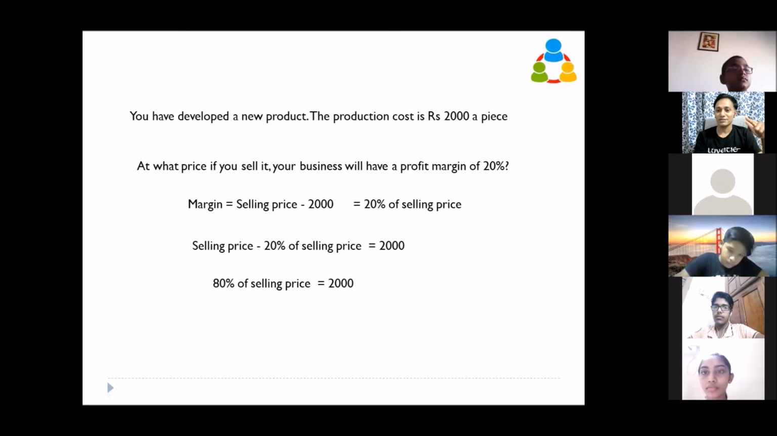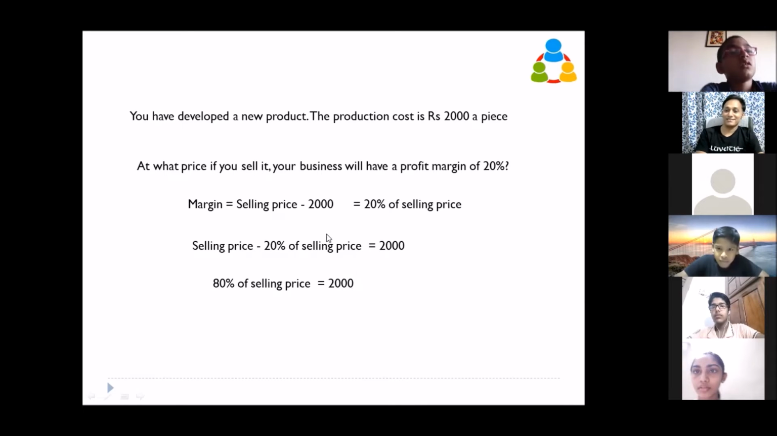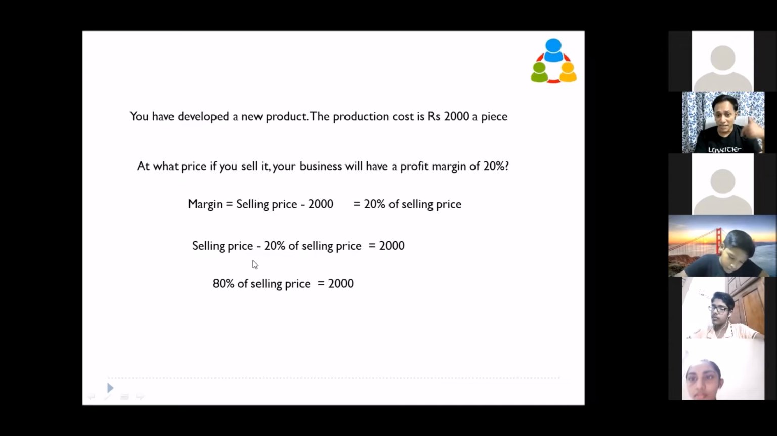Where you got it wrong is you took 20% of 2000. So you got 20% of 2000 is 400. So you said, okay, we will sell it at 2400. It is not 20% of 2000. It is 20% of the selling price. What is profit? That means at whatever price you are selling, with 80% of that price, you should be able to cover all your production costs so that the 20% you can keep back as profit.